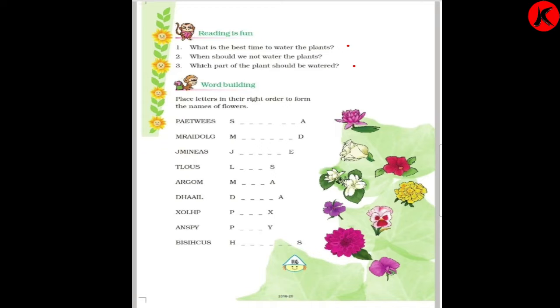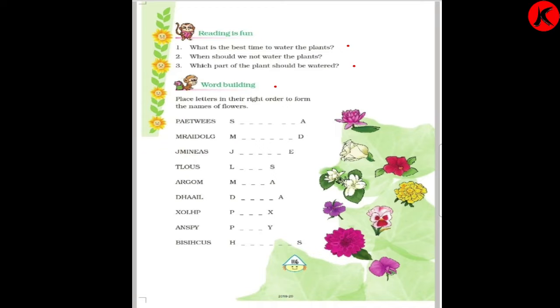And the third one, which part of the plant should be watered? When you give water to the plants, which is the important part which you will water first? So it is the roots. We should always water at the roots.